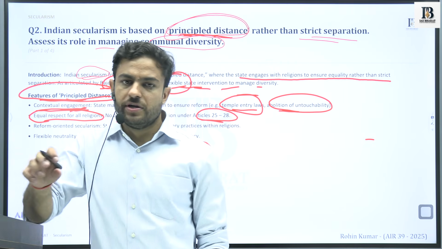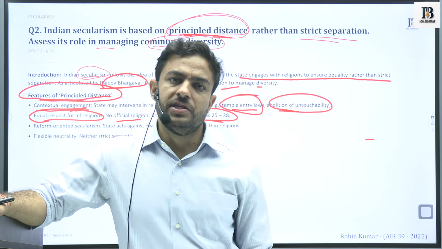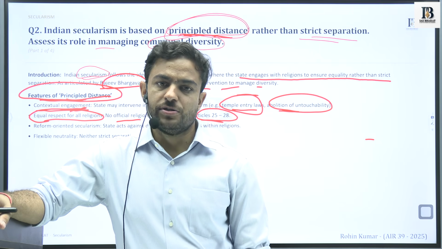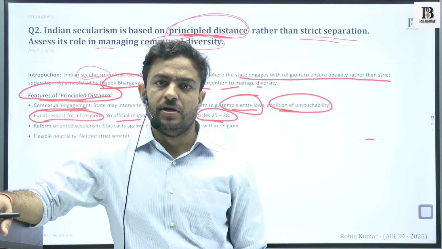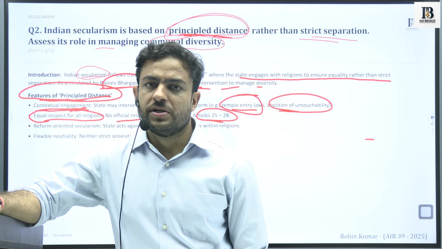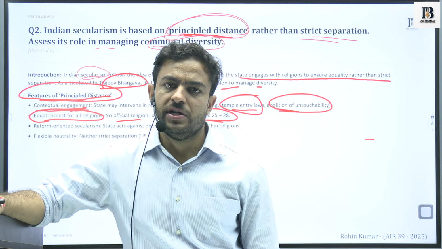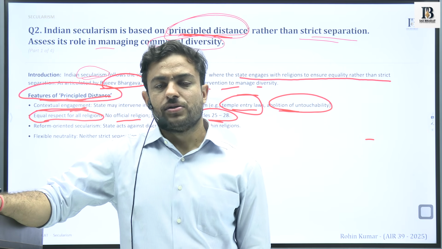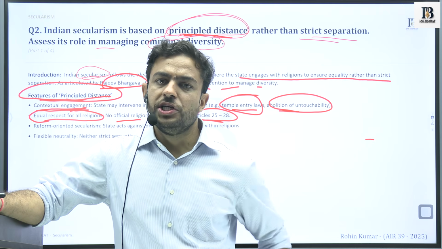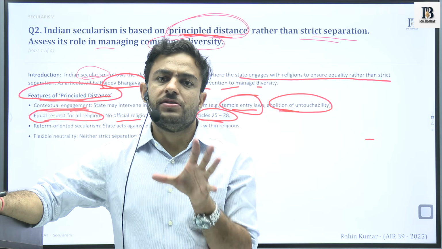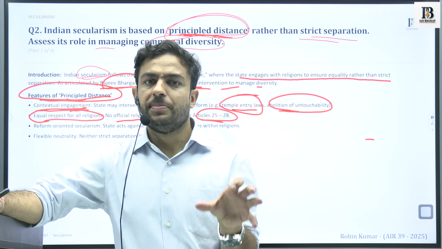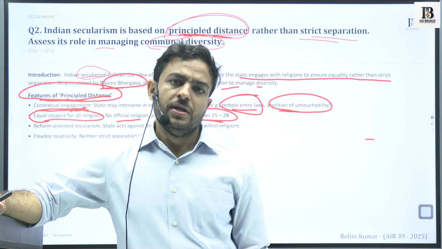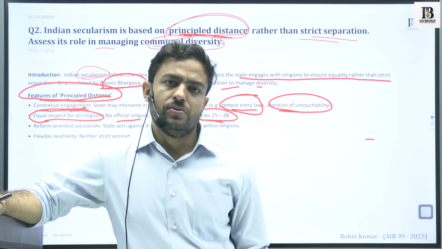So articles 25 to 28, which give religious freedom, go for each section of the society. It is not that it is only applicable for the Christian religion or for the Hindu religion. It goes for all the citizens of the nation. So the state, when it sees people, sees them as citizens of a country, not as people belonging to certain religions. So it is having equal respect for all the religions.